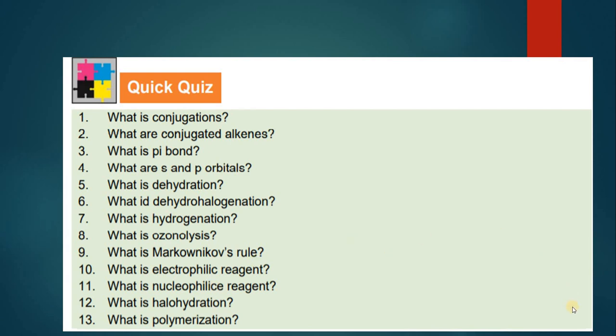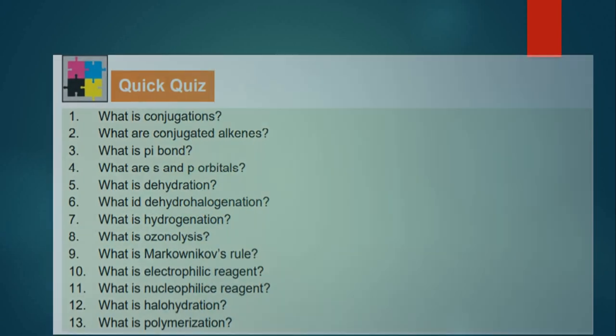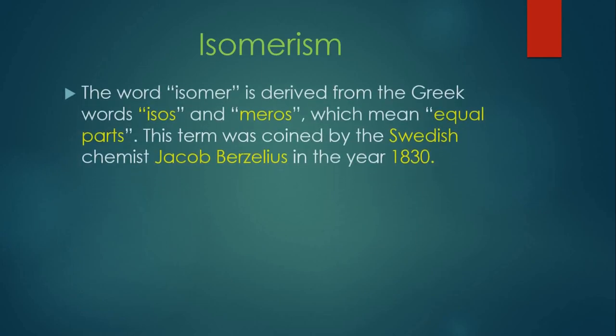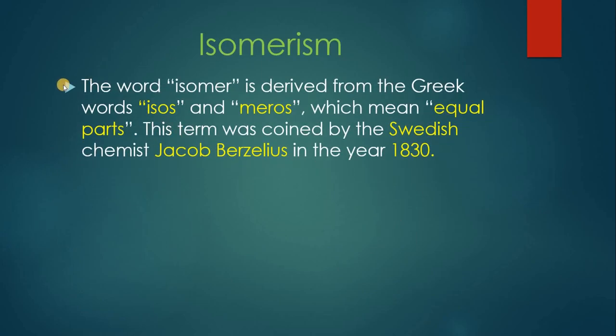Okay, moving on towards a very important topic from this chapter, which is isomerism. You are familiar with the term isomerism already. You might have heard about it. This isomerism is derived from the Greek words isos and meros, where isos stands for same and meros for parts. This term was first used by a Swedish chemist, Jacob Berzelius, in the year 1830.